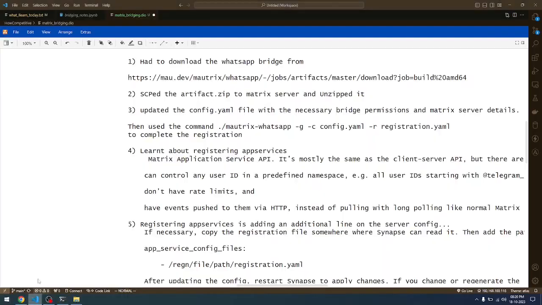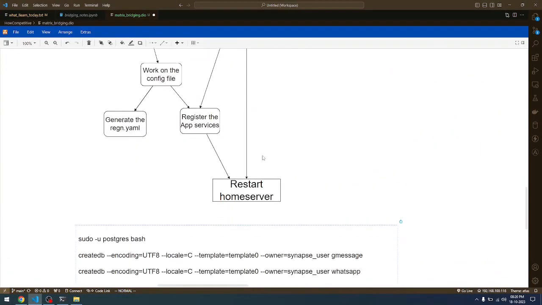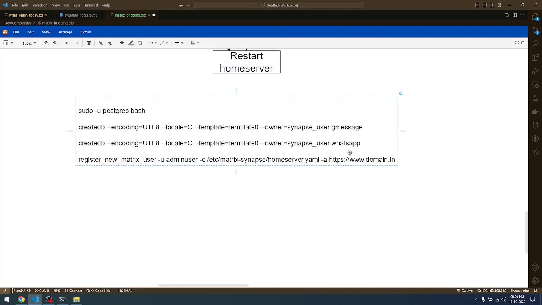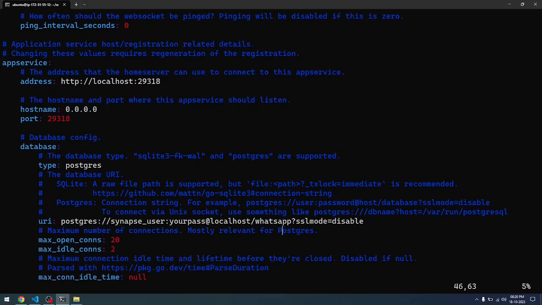So let me go back here. If you remember, I had asked you guys to use this command, right? So this is where the WhatsApp database is getting used. This is one of the changes that you need to make. You don't need to change this. By default, the bridge application comes with Postgres enabled.